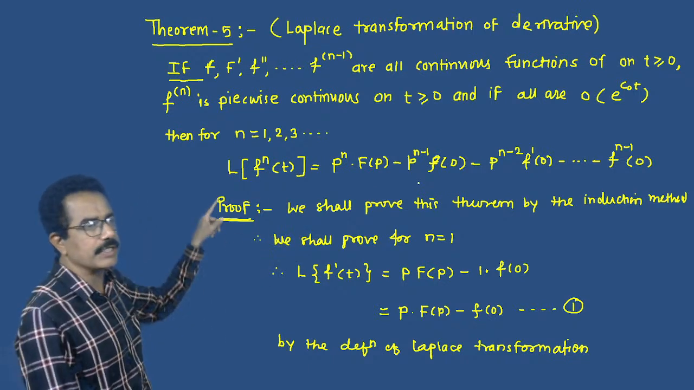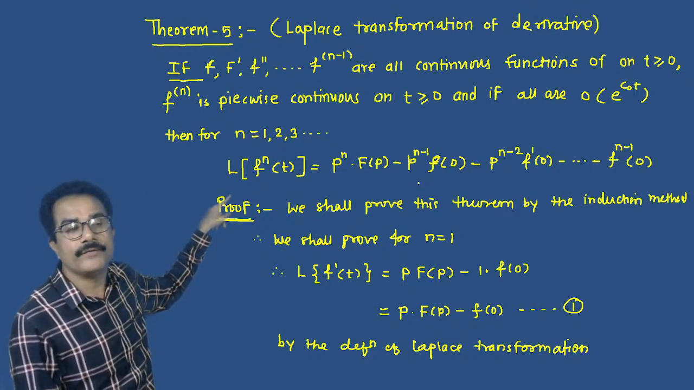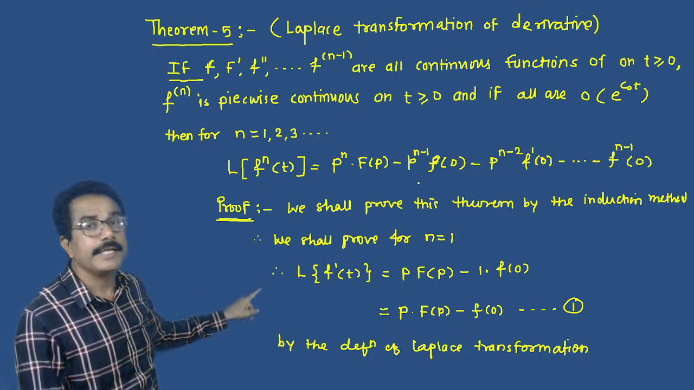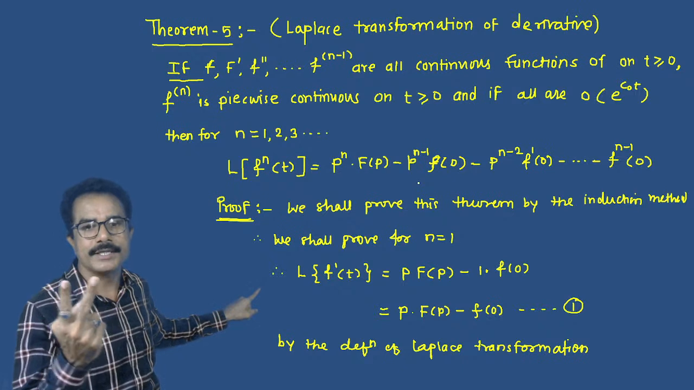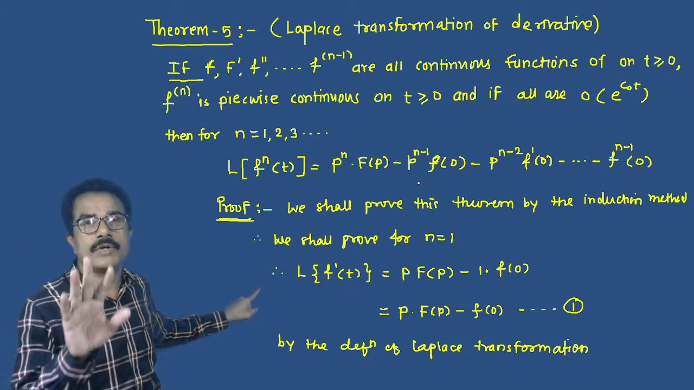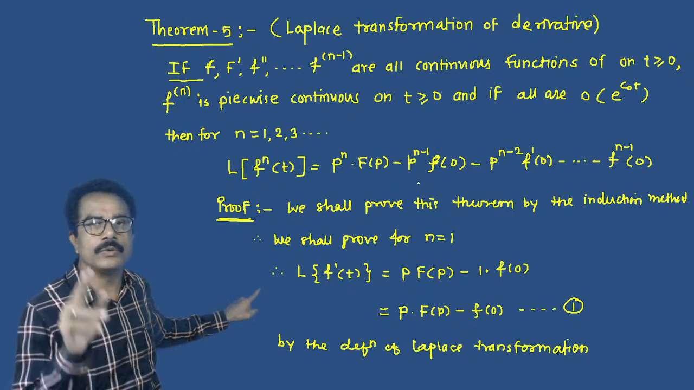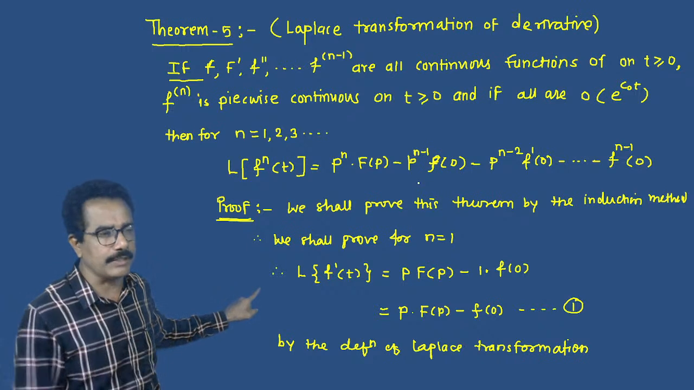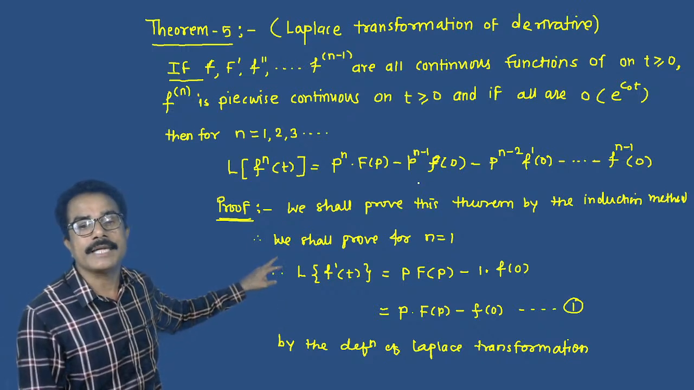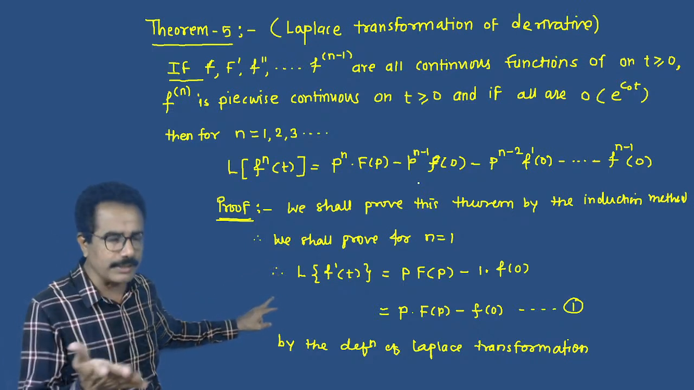If we put n equals 1 in the statement of the Laplace theorem, then n equals 1 means first order derivative. N equals 2 means second order derivative. This is not an index. You have to know that n equals 1, 2, 3 means first order derivative, second order derivative, third order derivative. So now we shall consider n equals 1, which means first order derivative.